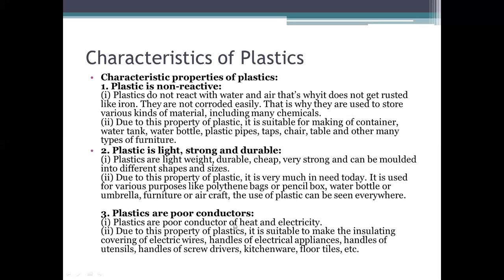Plastics are poor conductors. Another property of plastics is that they are not good in conductivity. That's why all the switches, all the electric things, all the handles of your cooking materials are made up of melamine and bakelite. These are plastics because plastics are bad conductors of heat and electricity.